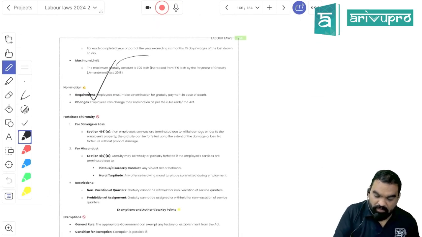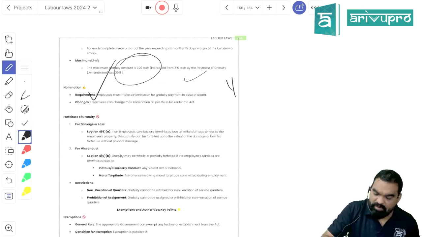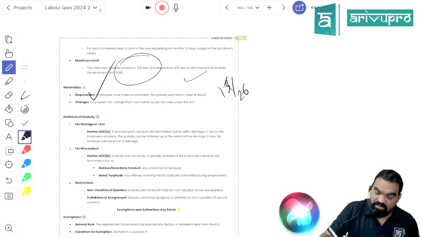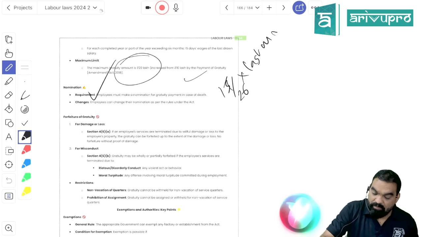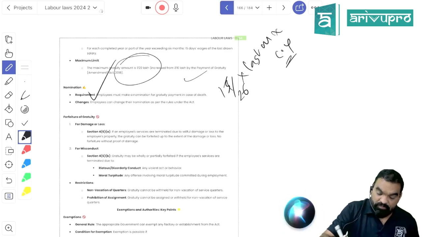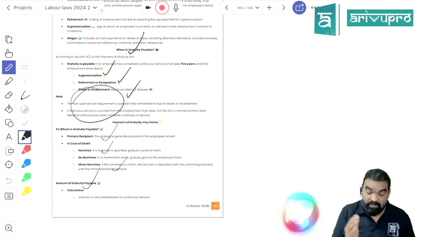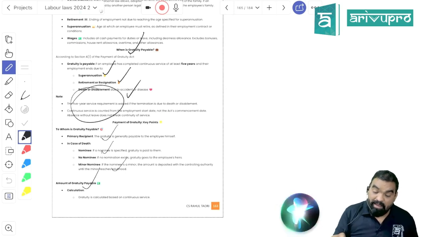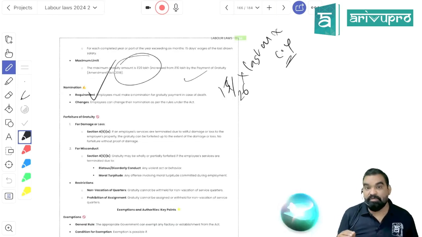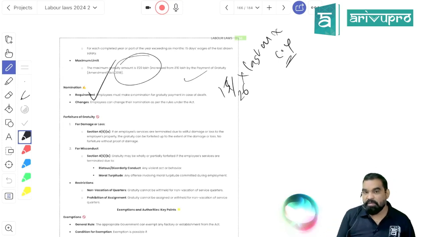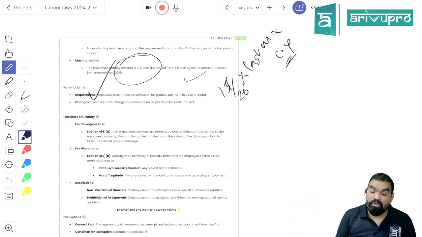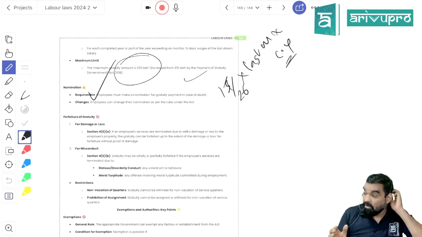The maximum amount of gratuity can be 20 lakh. Remember the formula: it is 15 by 26 multiplied by last month's salary multiplied by completed years. If you have ever gone through the Income Tax Act, there is a formula. For every completed year, you will be eligible for 15 days' salary as gratuity. So the gratuity payable will be 15 by 26, where 26 is treated as the working days. So it will be 15 by 26 multiplied by last drawn salary multiplied by completed years. Is it clear? You will be eligible for gratuity.